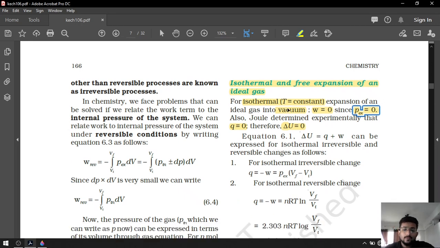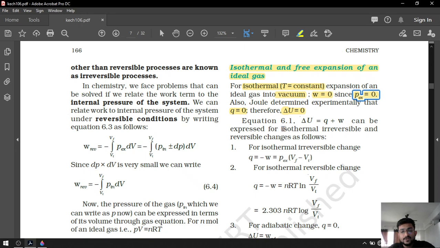Now we are talking about the isothermal irreversible process. First of all, isothermal means delta U is equal to 0. That means Q will be equal to minus W. So for an irreversible process, Q will be equal to P external into Vf minus Vi.